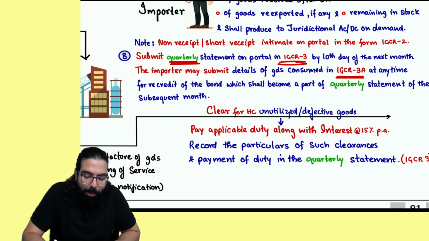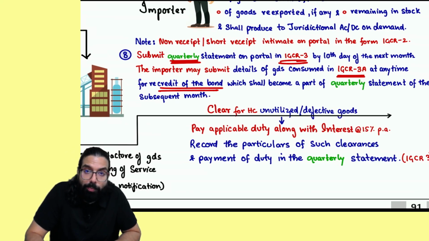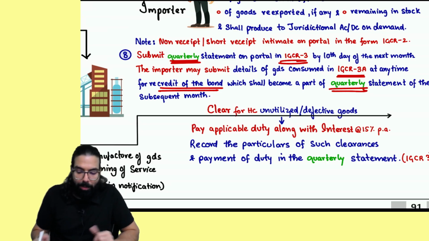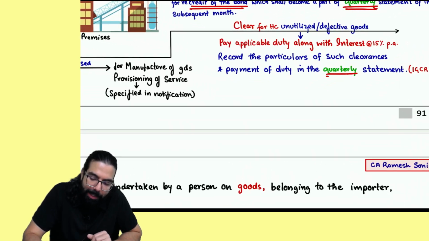So whatever bond amount is there, please recredit. For that also, it is telling it will become a part of the monthly statement. Earlier I told, now it is telling quarterly return details. That's all. Everywhere where monthly was there has been made quarterly.